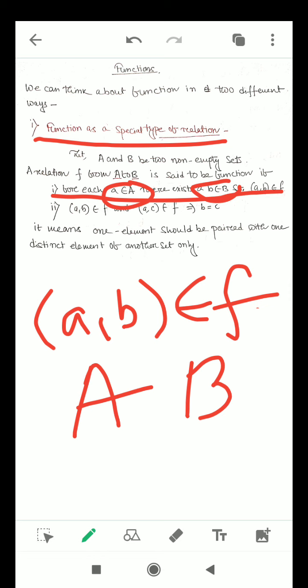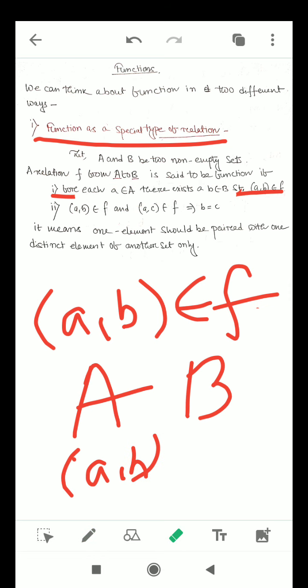And what is the second condition? That is, if (a, b) is a pair and belongs to the relation, as well as (a, c) is also a pair and also belongs to this relation f, that is, a is assigned to two different elements, b and c, then if f happens to be a function, b must be equal to c. So these two things you should keep in your mind.